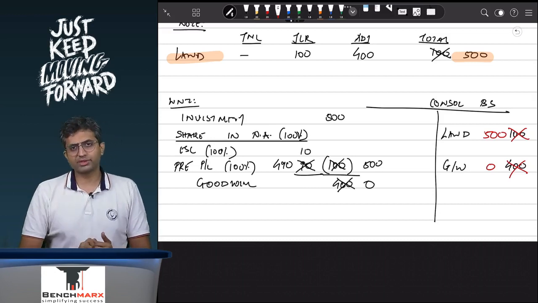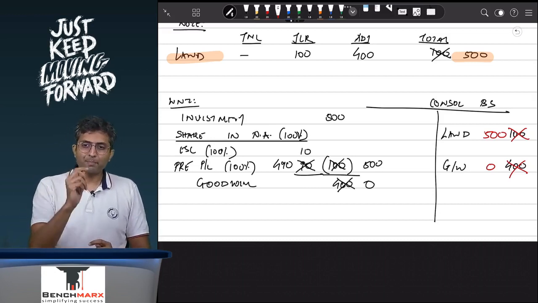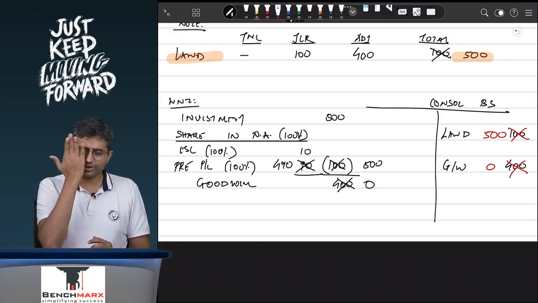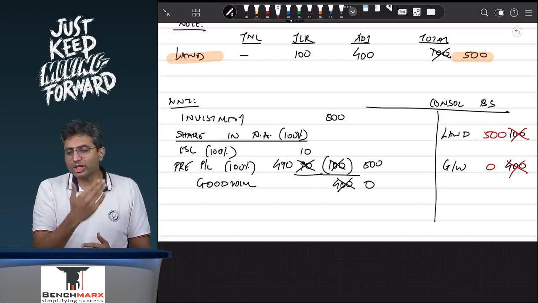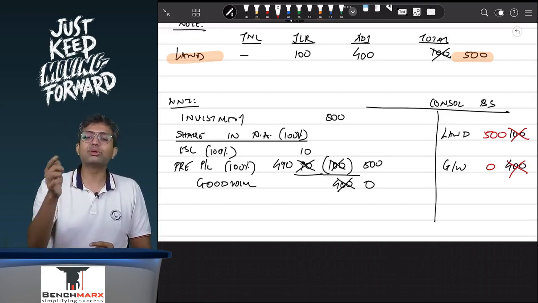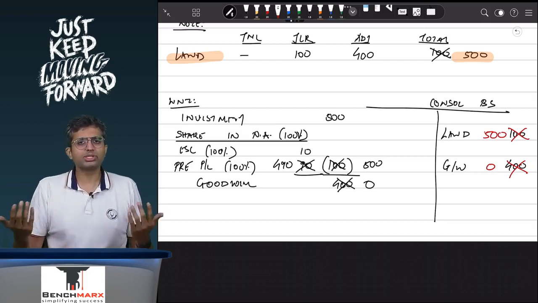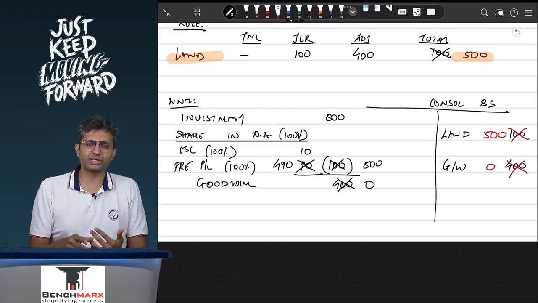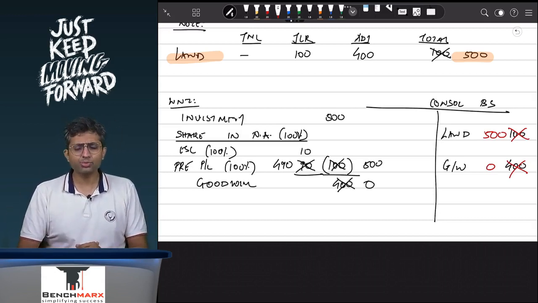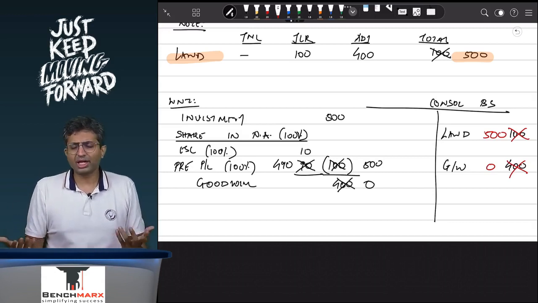The root cause of this problem is when the parent acquires a 100% stake in the subsidiary, there is no requirement that the subsidiary has to remeasure its assets and liabilities, which means the subsidiary can continue to show its assets and liabilities as per its existing values.